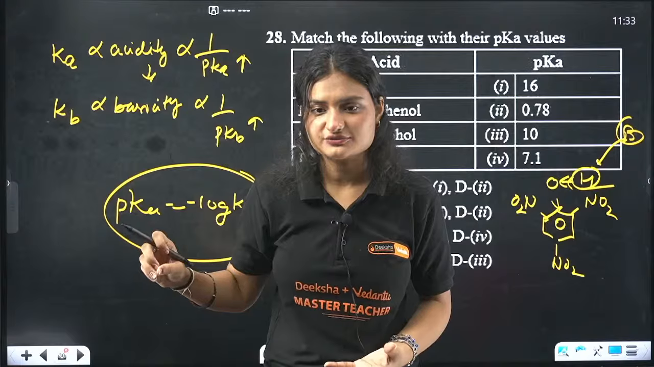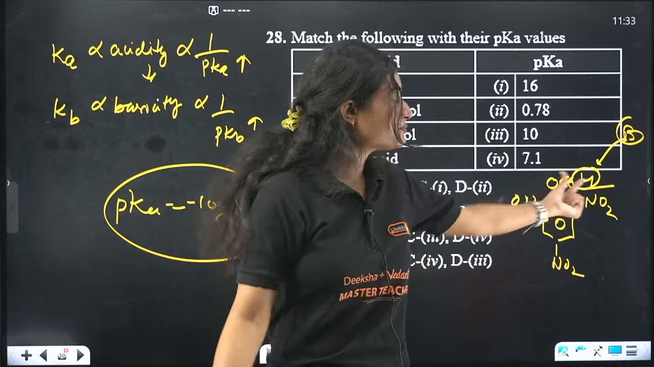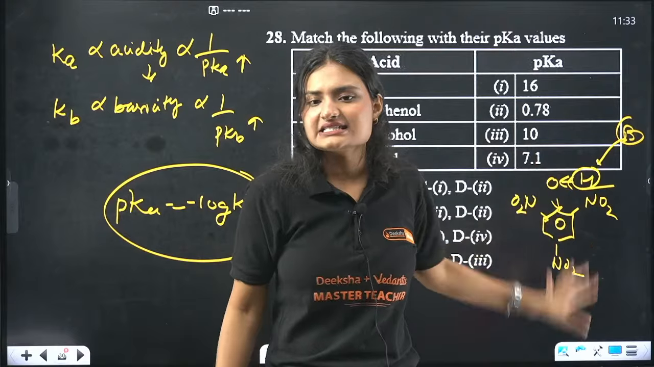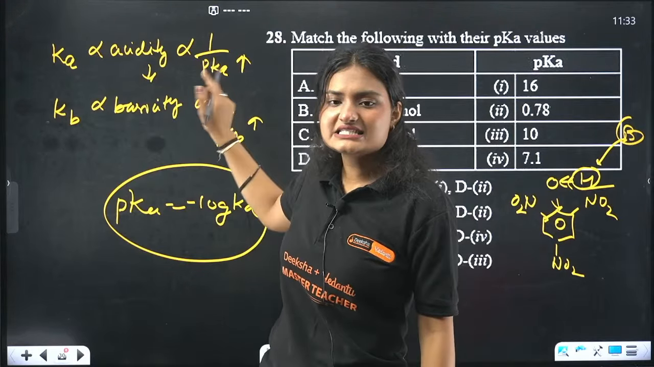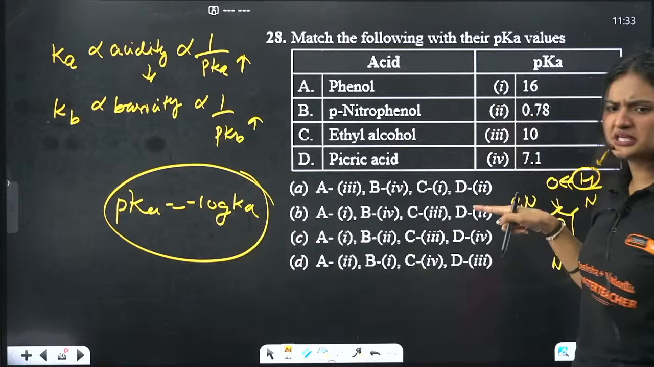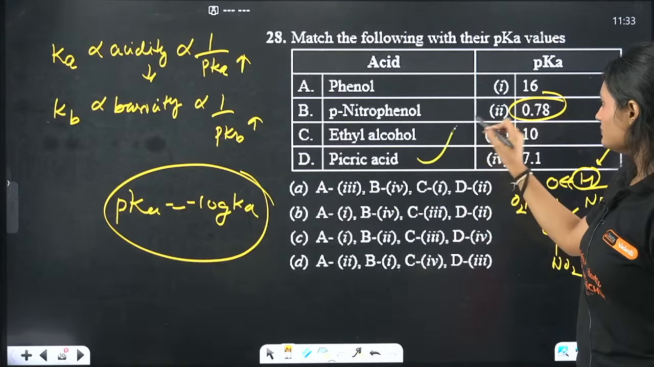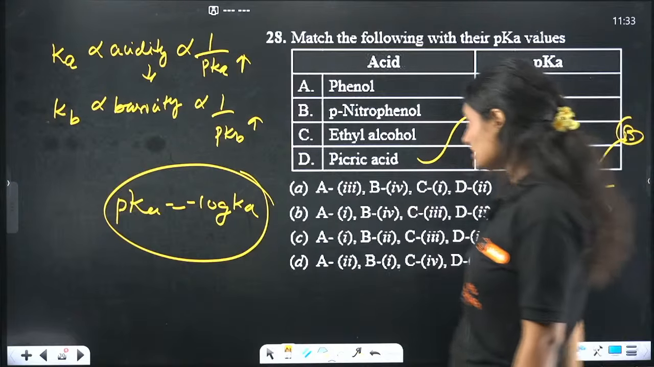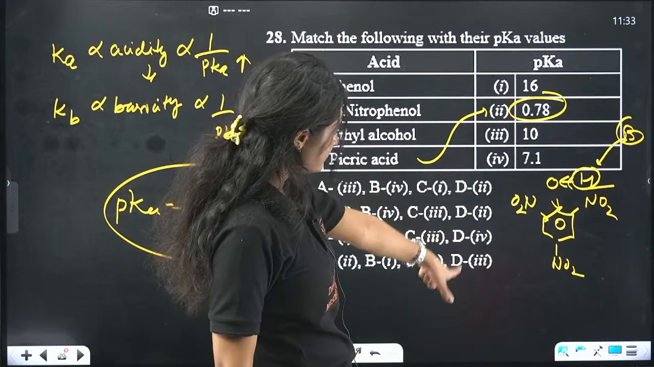Acids give H positive very easily, okay? So if H positive is lost easily, it is highly acidic. That means highest Ka value and least pK value. So picric acid will have a pK value of 0.78. Now we have 3 other options to go through, but let's see if we can just answer on the basis of this. No, we can't.